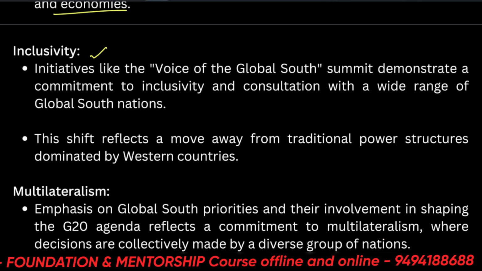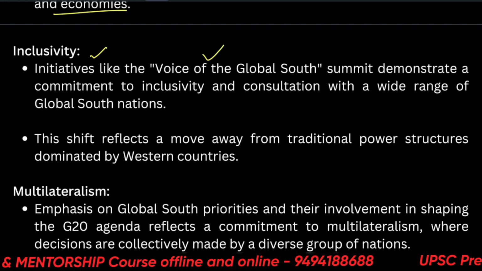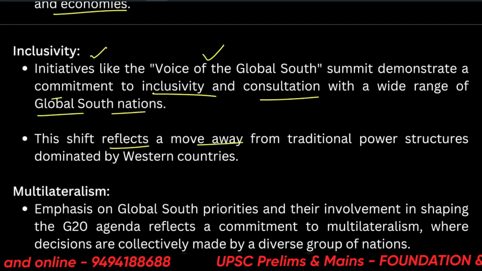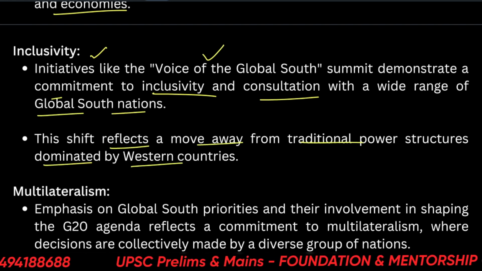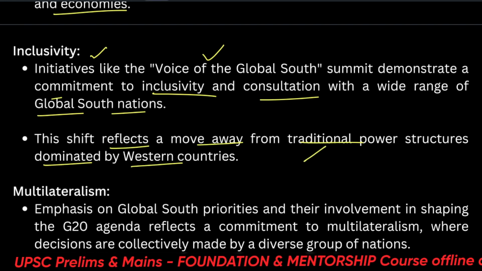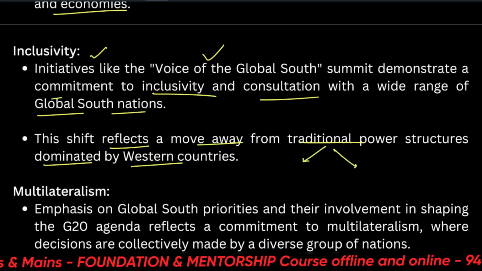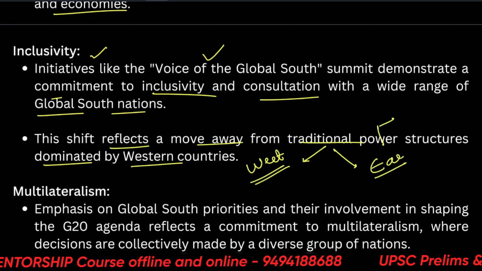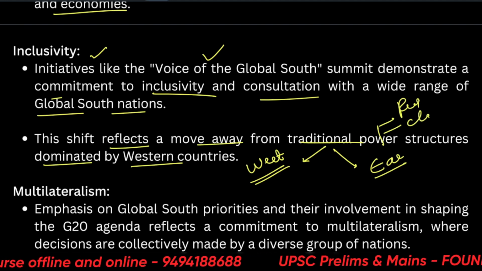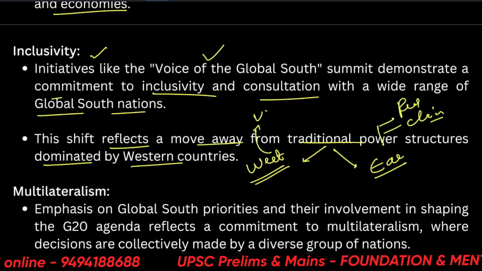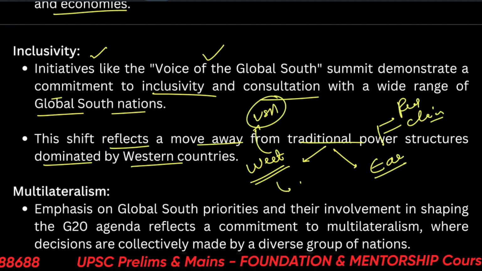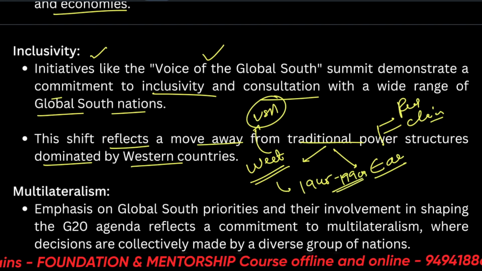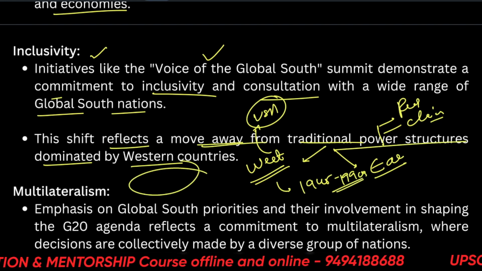Inclusivity initiatives like the Voice of the Global South Summit demonstrate a commitment to inclusivity and consultation with a wide range of Global South nations. The shift reflects a move away from traditional power structures dominated by the Western countries. So what were the traditional power structures? They were the West and the East, let's say. East is basically Russia and China, and West is basically the USA. So this developed during the Cold War, after 1945 to the 1990s. Now it's also the global north and global south, and from the global south emerged India.